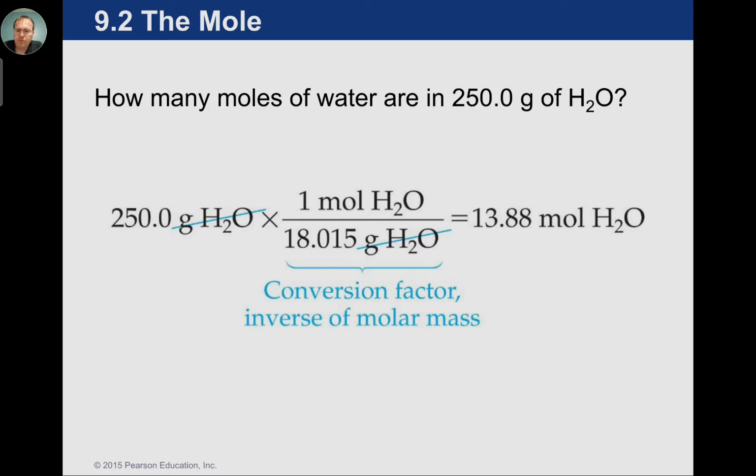So again, they have a little bit more sig figs in their mass. It just depends on what periodic table you use, whether you can get away with that or not. But here we're getting 13.88 moles. If 1 mole is 18 grams, we're just saying how many 18 grams are in 250. And it's almost 14 in this situation.